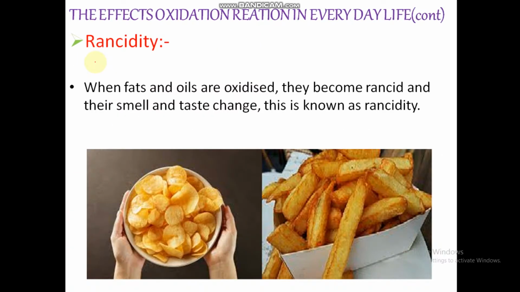Now, what is rancidity? Rancidity is nothing but oxidation of oils and fats.